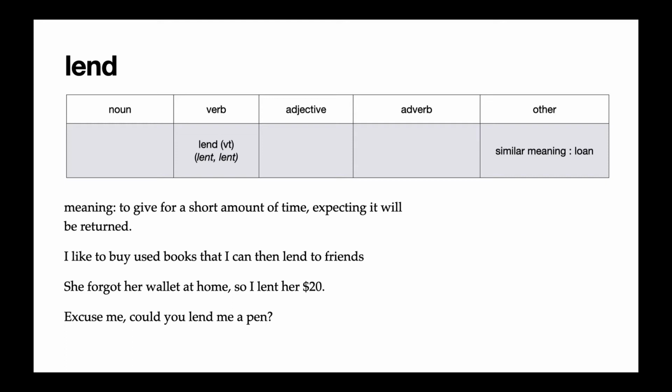And in the last example, we see how we could use this in a question. Excuse me, could you lend me a pen? That means you're asking someone if you can use their pen for a short amount of time, and then you'll give it back to them. Here in the other column, we see that the word loan has a similar meaning. Loan is sometimes used as a verb, but it's also a noun. And loan is often used when talking about money. You take out a loan, that means you're borrowing money from the bank.